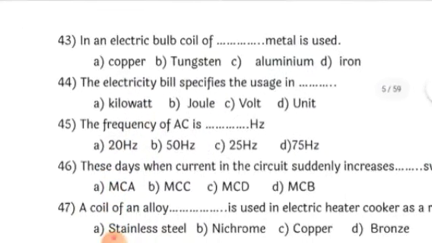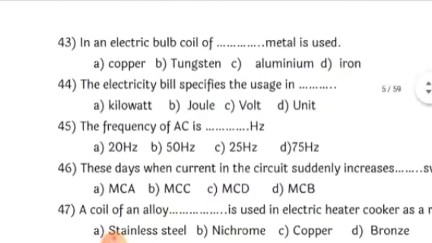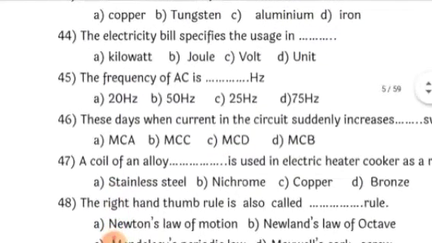In an electric bulb, a coil of dash metal is used. Always, this is very simple. Everybody knows that tungsten filament, or tungsten metal, is used because it has a high melting point, and the bulb works on the principle of the heating effect of the electric current. Since tungsten is the metal which has a high melting point and undergoes heating effect, therefore tungsten metal is used in an electric bulb. So the correct answer is tungsten.